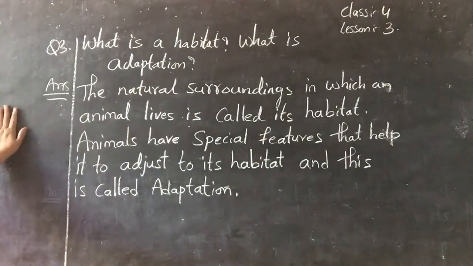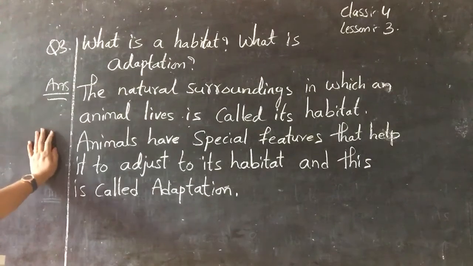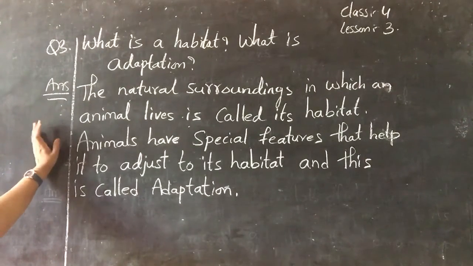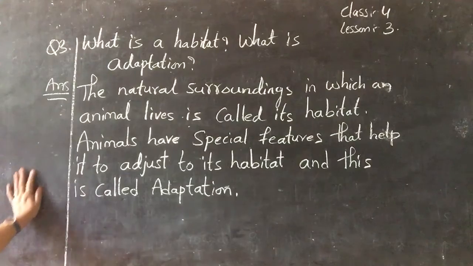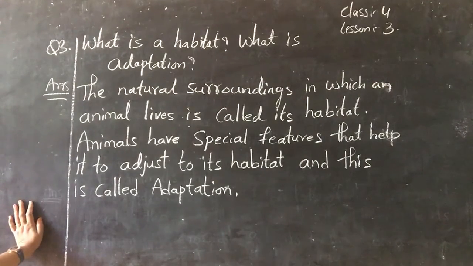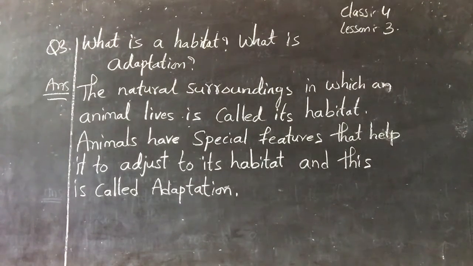Okay, the natural surroundings in which an animal lives is called its habitat, and animals have special features that help it to adjust to its habitat, and this is called adaptation.